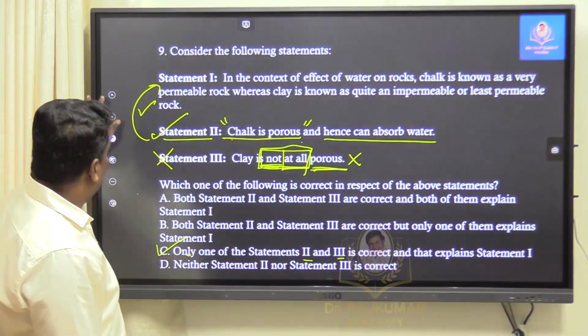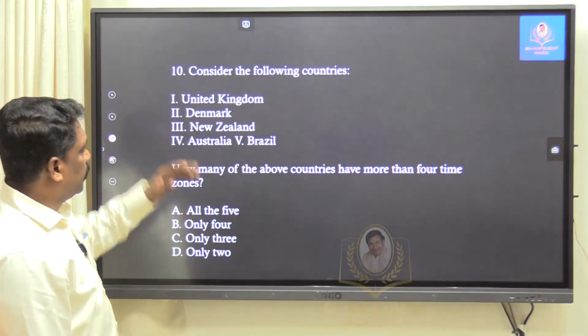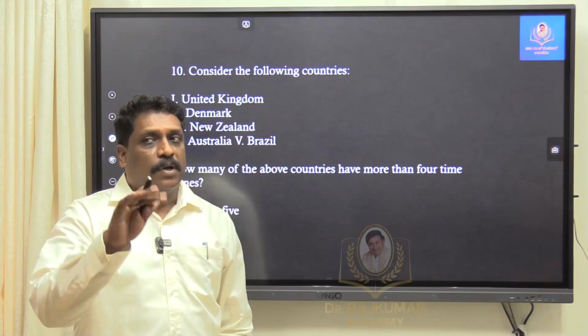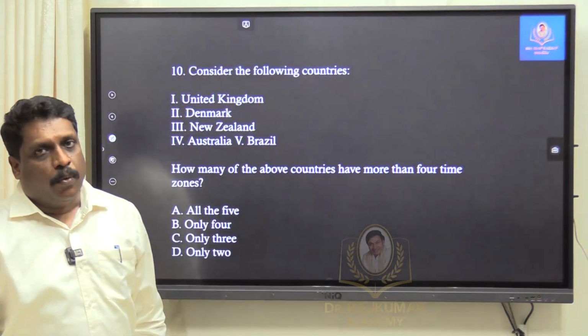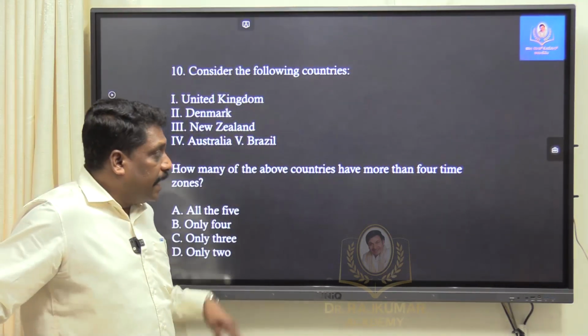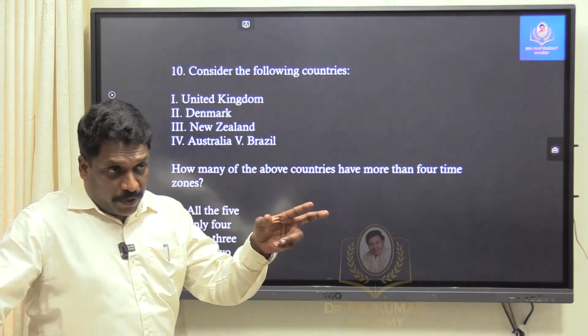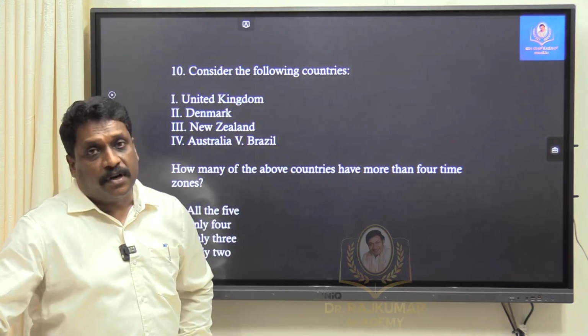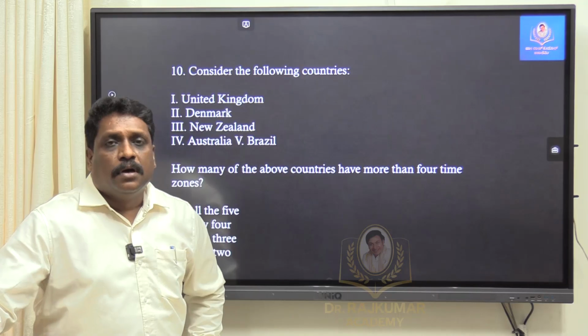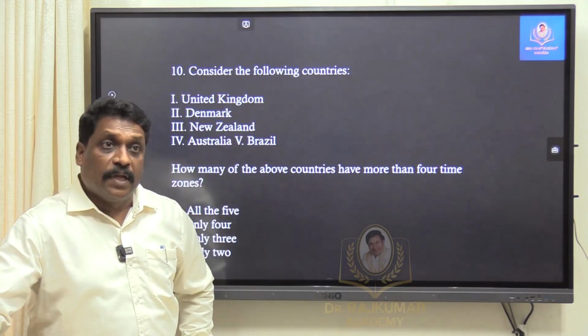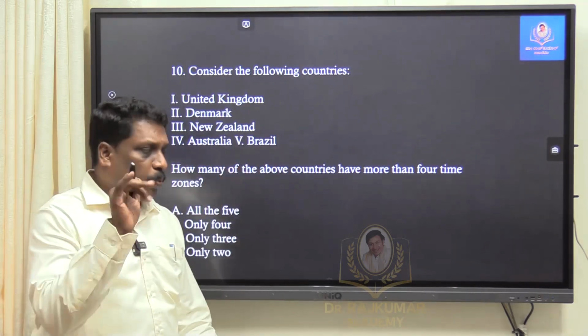Okay. Right. Question number 10, see, question number 10, it is debatable. Why I am saying debatable? The answer what I may give may be different and what it is popularly available in the net source may be different. But still you wait for the UPSC key to be released, then we will have a complete picture. I will tell you why.